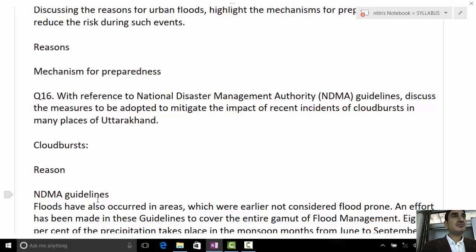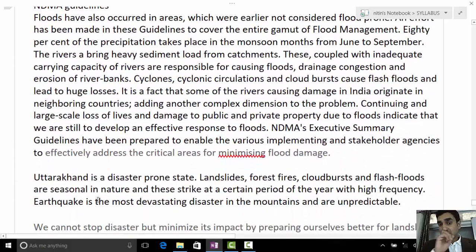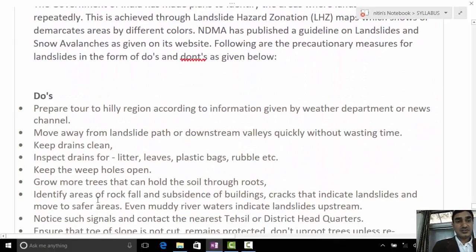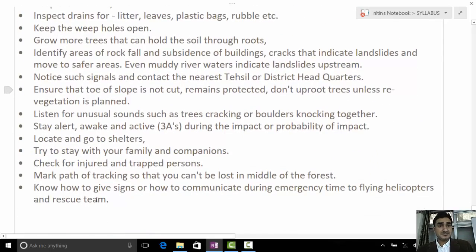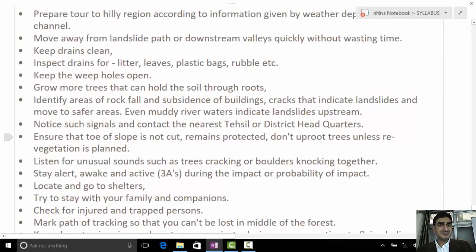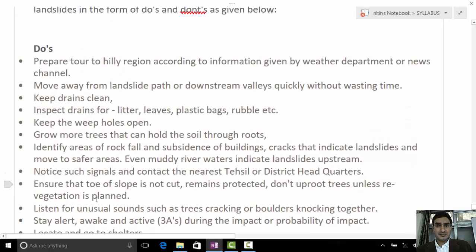Ultimately, once you write the measures to mitigate the impacts, check these anthropogenic activities. Then with respect to all these reasons, you can write the solutions. Then NDMA has given certain dos and don'ts, what to do and not to do in these kinds of conditions. We'll provide these in the notes.